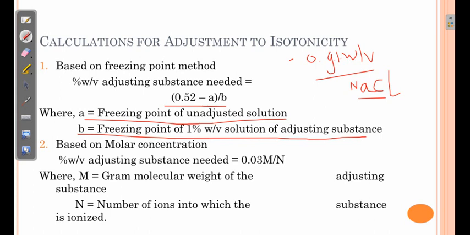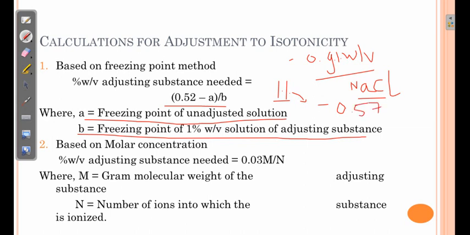So 1% solution of sodium chloride can be used, and the freezing point depression of 1% sodium chloride solution is provided in the literature. So it is minus 0.57.